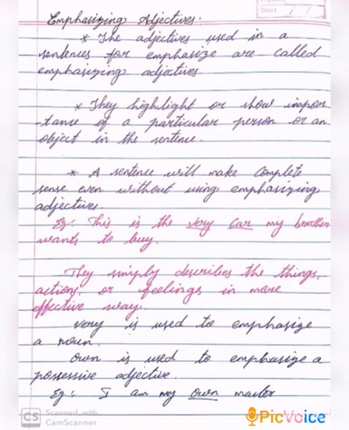Very is used to emphasize a noun and own is used to emphasize a possessive adjective. I am my own master. Own is emphasizing adjective.